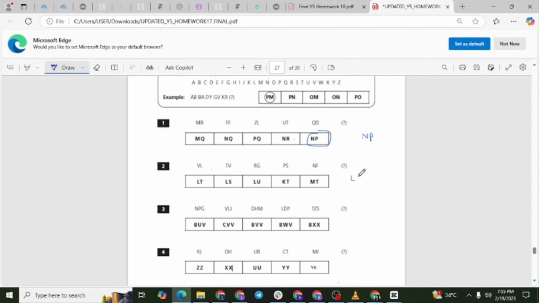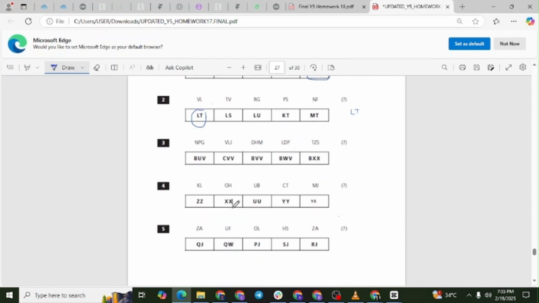F6 plus 14 gives us T. So the missing pair is LT. Question 3. The sequence is NPG, VLJ, DHM, LDP, TZS, and then what?